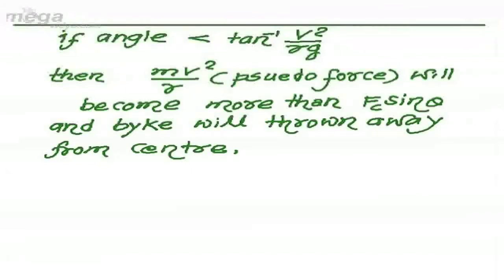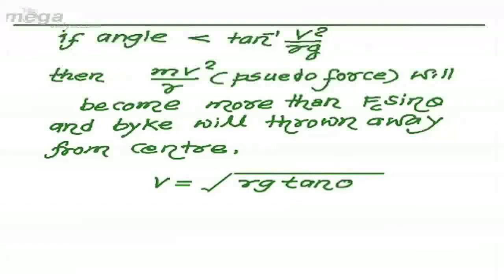If we talk about a particular angle for leaning, then there must be a maximum speed v defined for which a sharp turn can be safely done. That particular velocity v can be obtained by the above relation, v equal to under root of rg tan theta. So larger will be